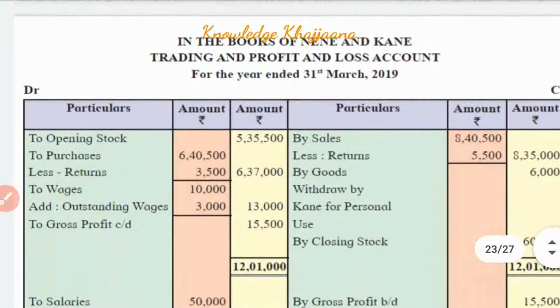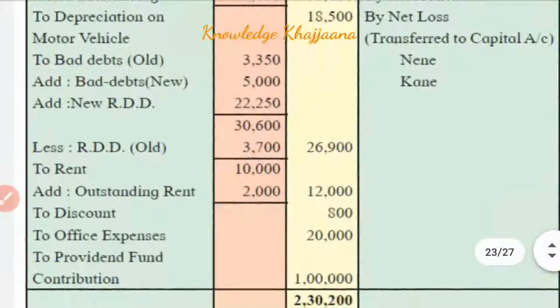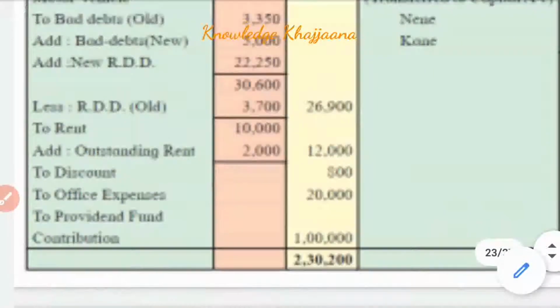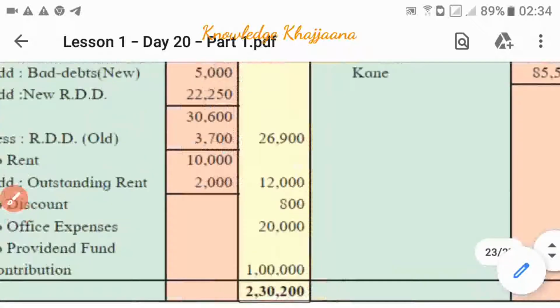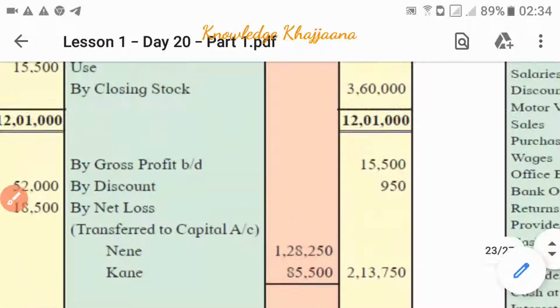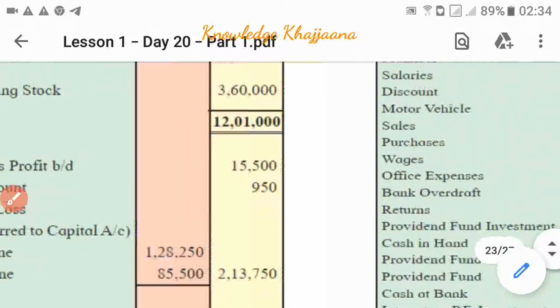Okay, so profit and loss account, to discount. Okay, this is to discount, meaning discount given. To discount given rupees 800. Similarly, by discount. Okay, this is discount received rupees 950. Okay, next.